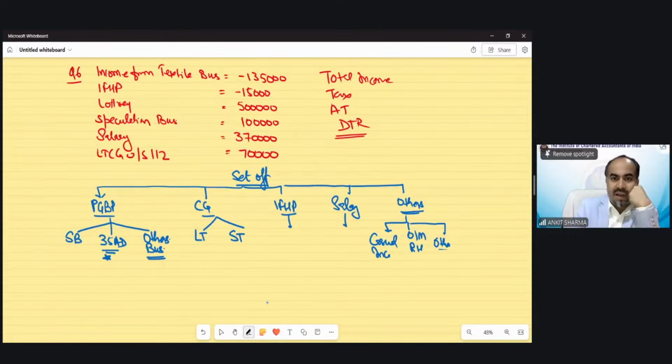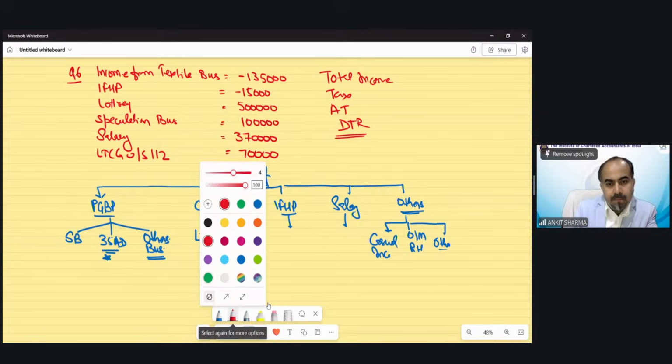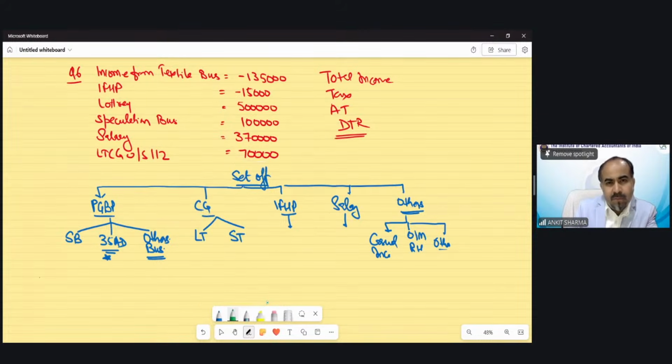Income from textile business is 1,35,000. So I need to write it down over this, always using the sign of loss and profit. 1,35,000. Income from house property is 15,000 loss. But under the default tax regime, we cannot set off house property loss from any other income. So that is not relevant for us.